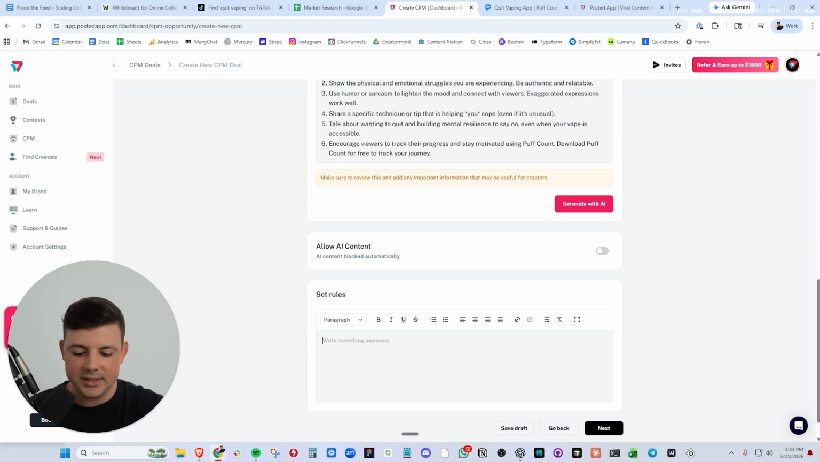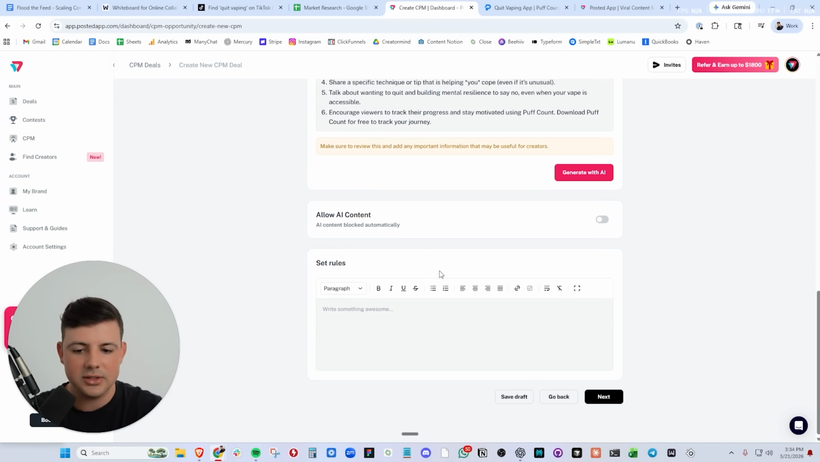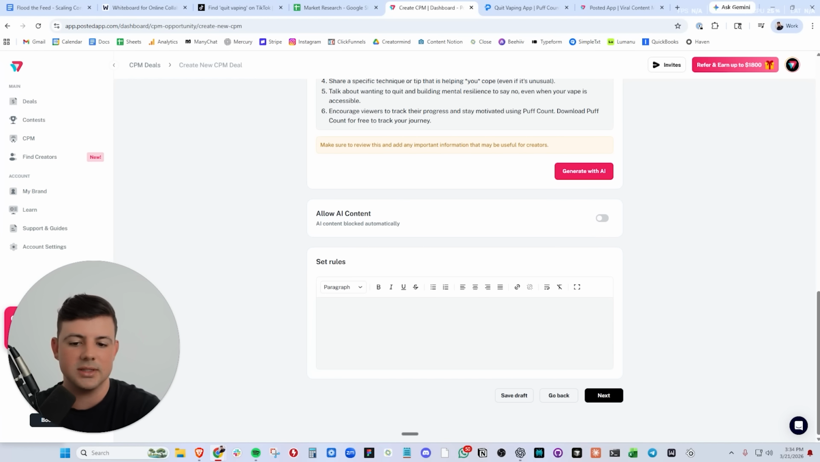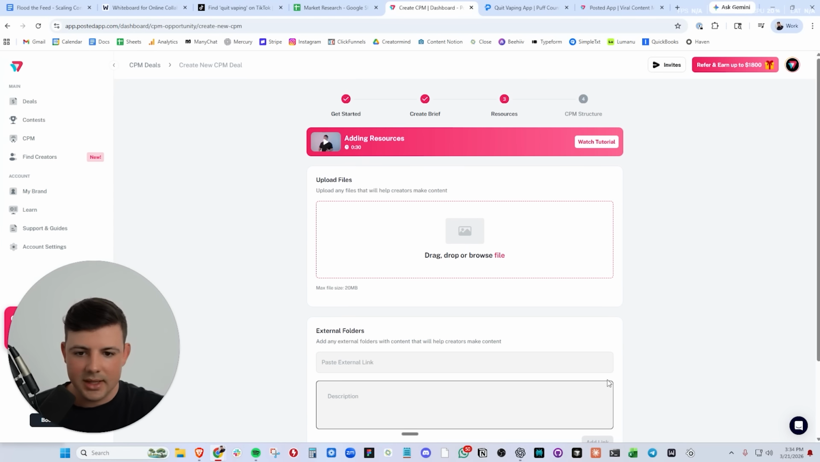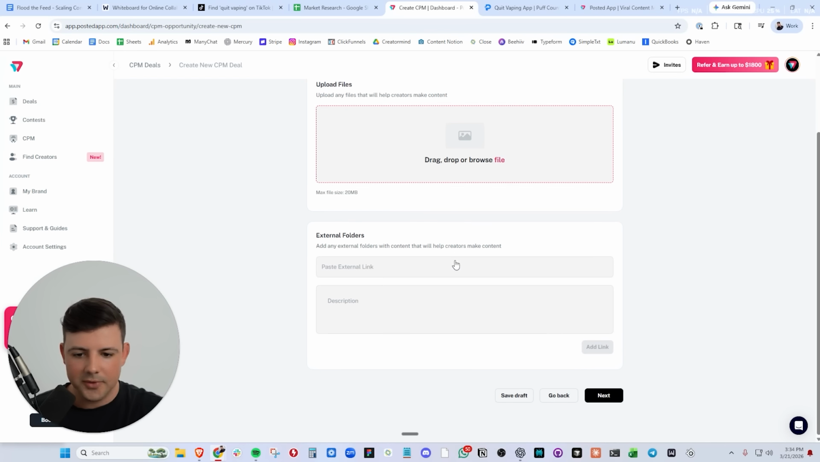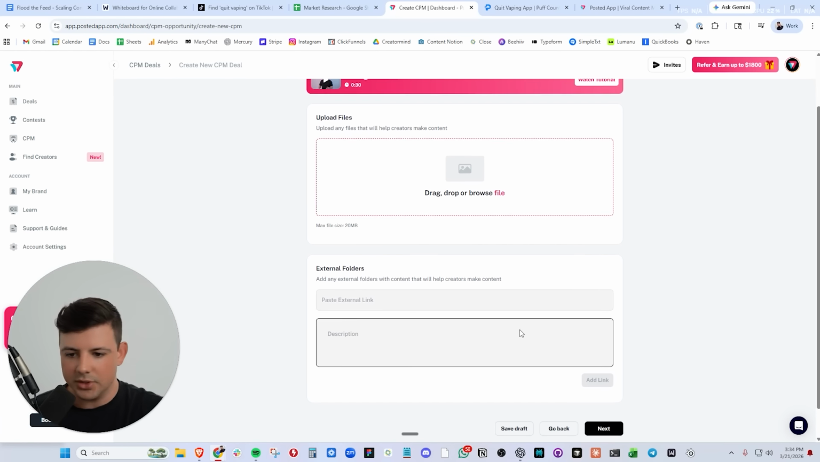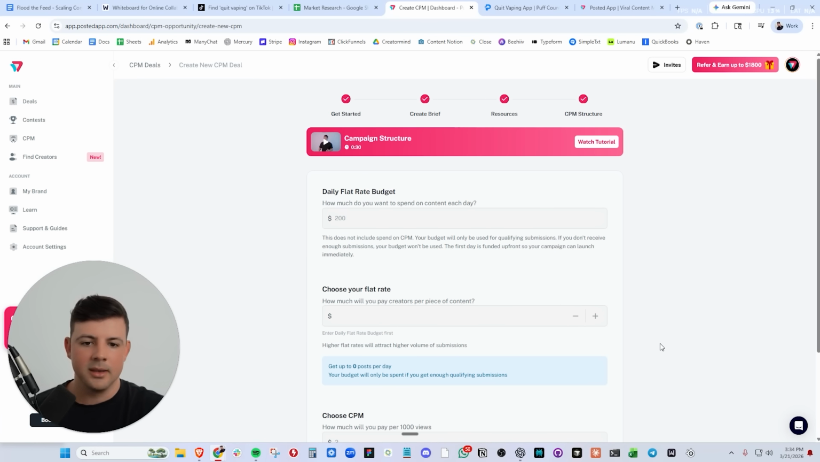Okay? We can set some rules. We can choose whether or not we want to allow or disallow AI content. We don't want any AI content. We want real creators. And then we can set some rules here if we want to. I'm going to say content must be in English. And now we can go to the next step here. We can upload any external files if we need to, which we don't. We can go next. And here is where we set up our CPM structure.